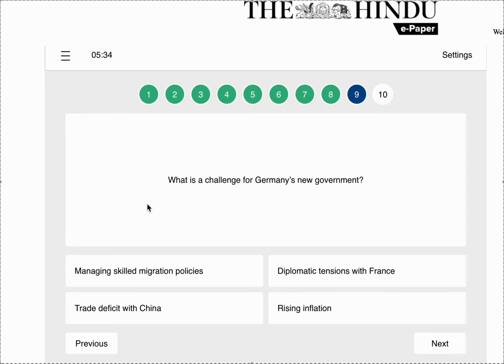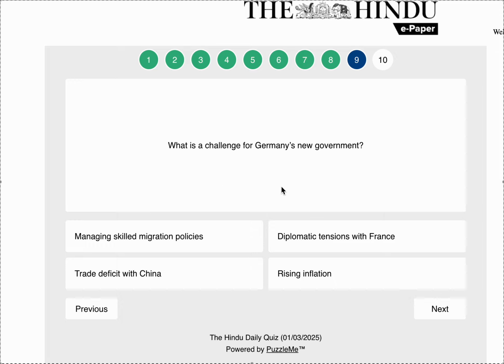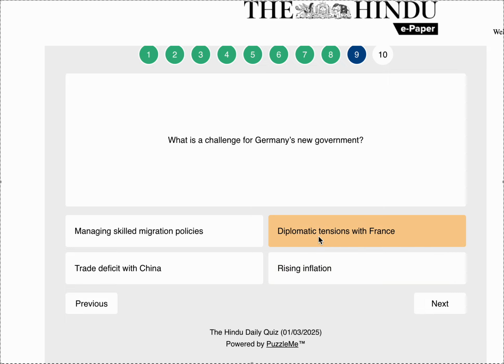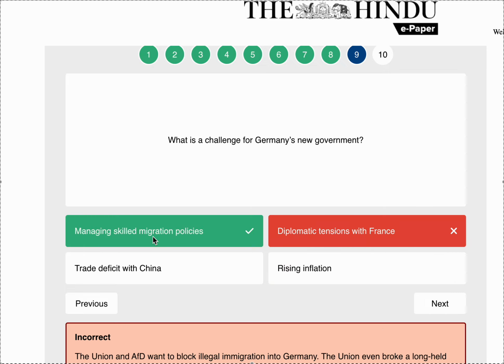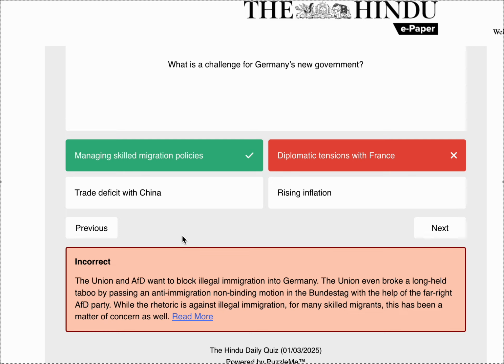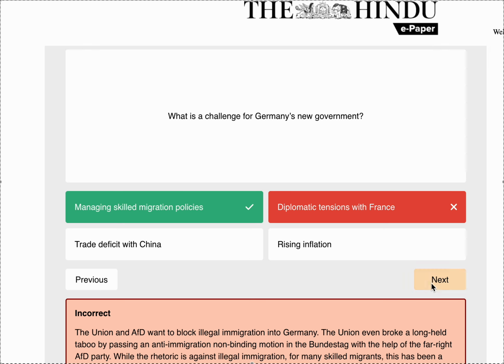What is the challenge for Germany's new government? So, the challenge for Germany's new government is, let's see, managing skilled migration policies. The Union and AFD want to block illegal immigration into Germany. The Union even broke a long-held taboo by passing an anti-immigration non-binding motion in the Bundestag with the help of the far-right AFD party. While the rhetoric is against illegal immigration, for many skilled migrants this has been a matter of concern as well.